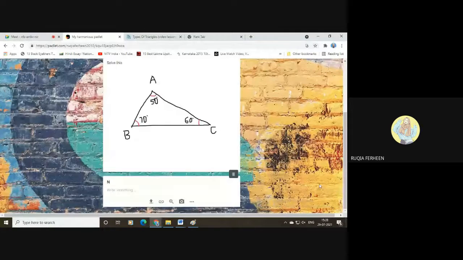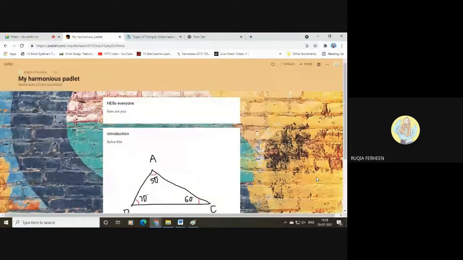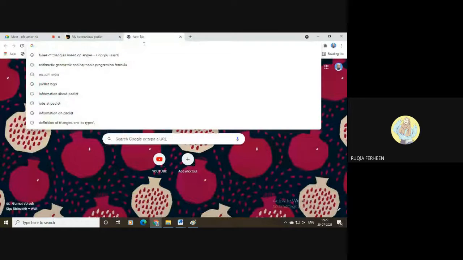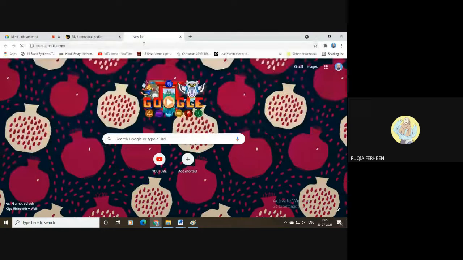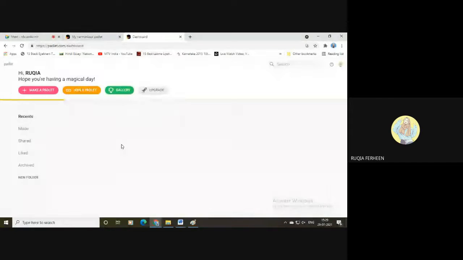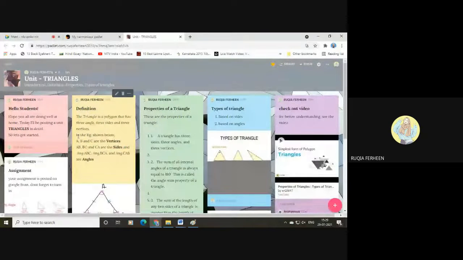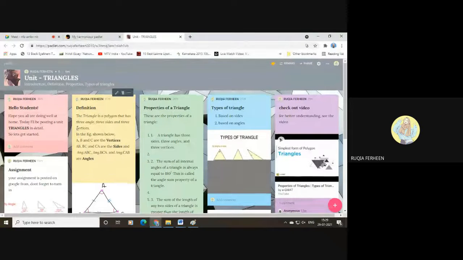See, at the end of the unit, if you have given all the teaching part like we did in the previous one: hello students, definition, properties, and types of triangles. In that Padlet, everything was in a key points format, right?